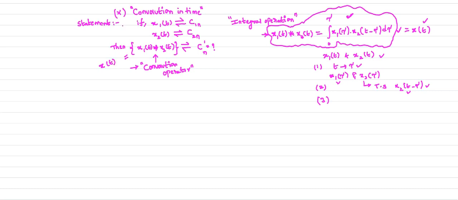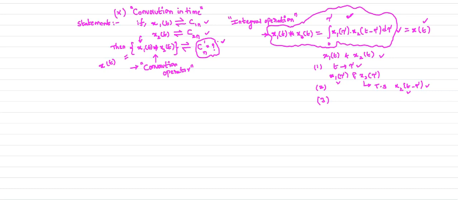Coming to the statement, two signals are given to you. x1 of t, its complex exponential Fourier series coefficient is c1n, and for the other signal x2 of t, its complex exponential Fourier series coefficient is c2n. When we perform the convolution of the two signals, what is its complex exponential Fourier series coefficient?